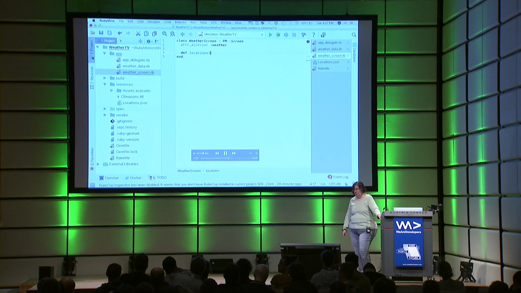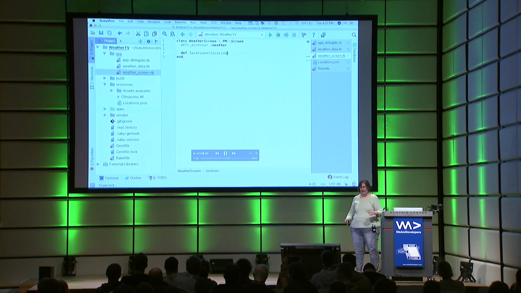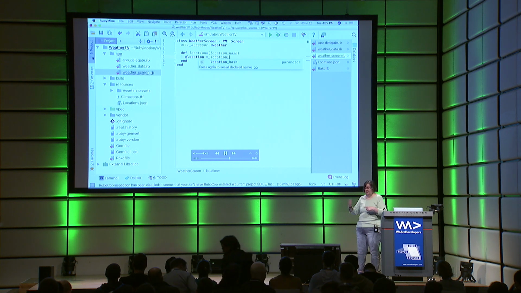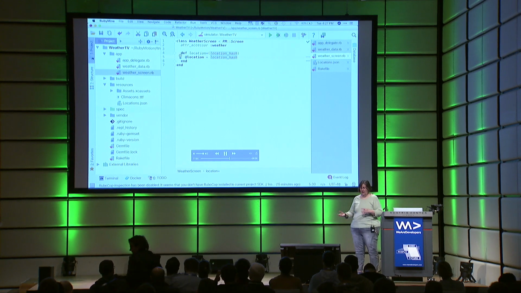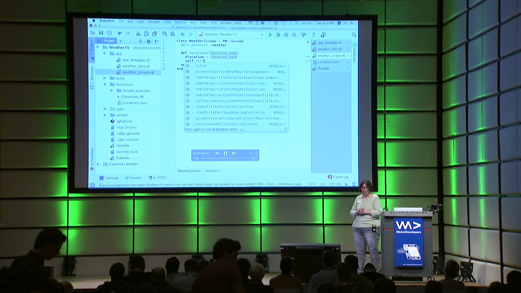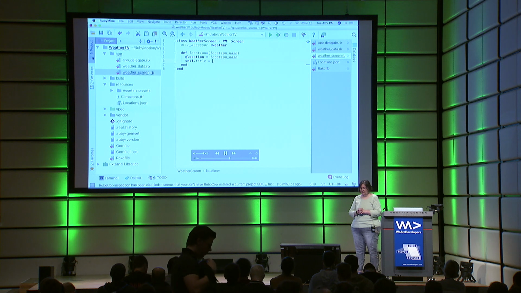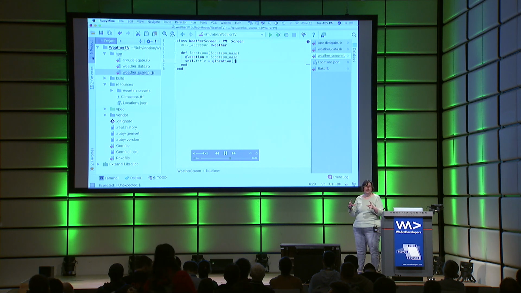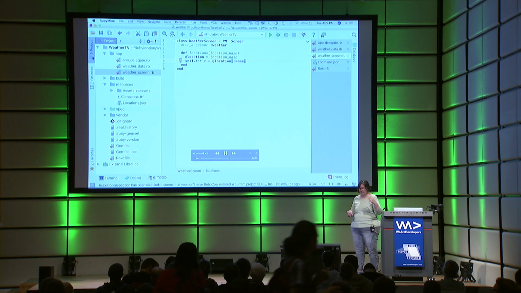And now we are going to define an attr_writer. That's what this is, an attr_writer for location. So when we read in those locations, each screen is going to get a location. And I'm going to just assign it into a local, to the class variable called location. And then I'm going to set the title on the screen to the location name. So we had 3 locations in that file, so we're eventually going to have 3 screens here.